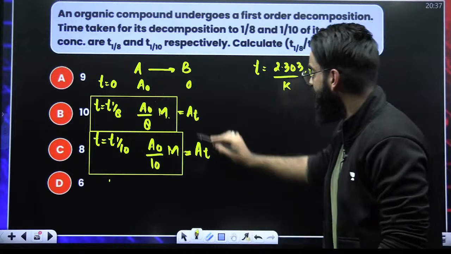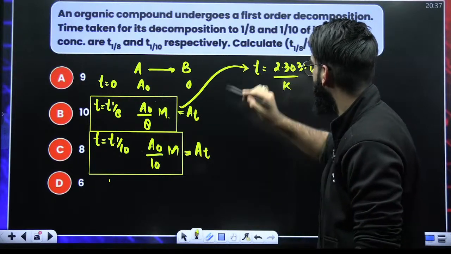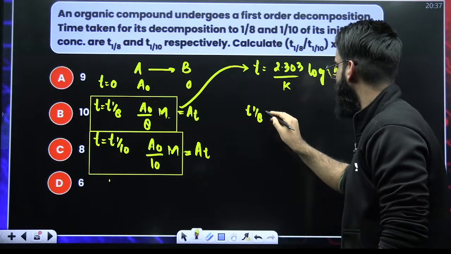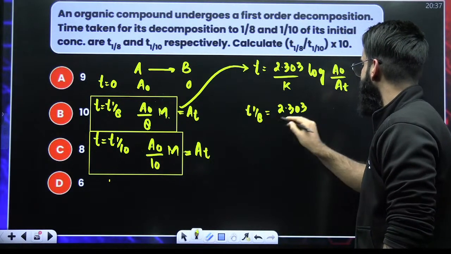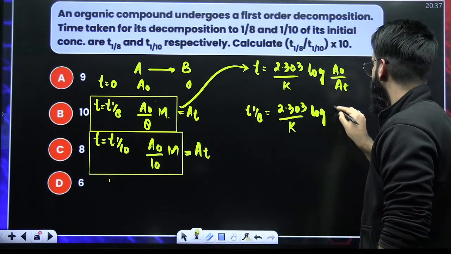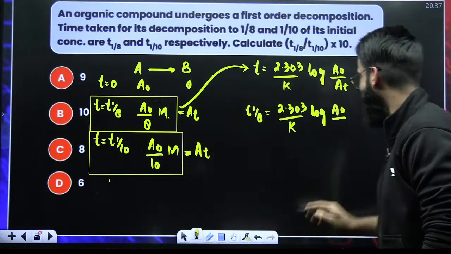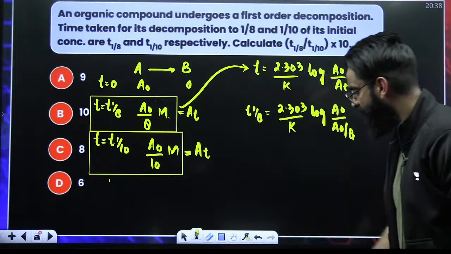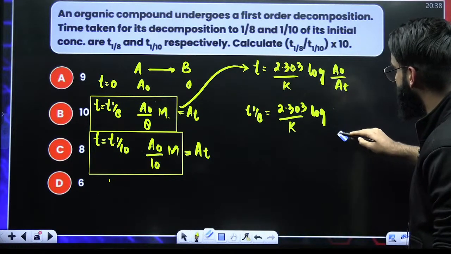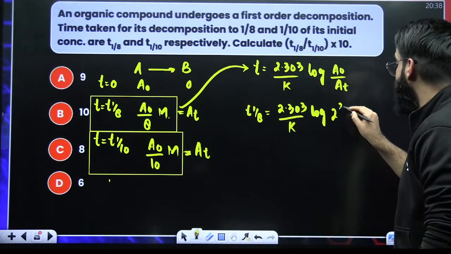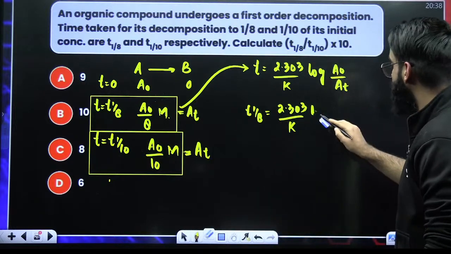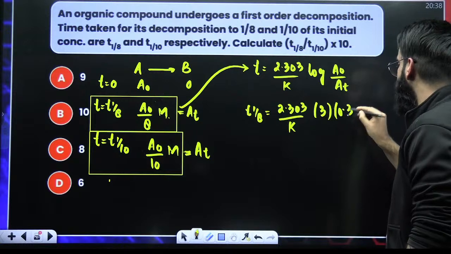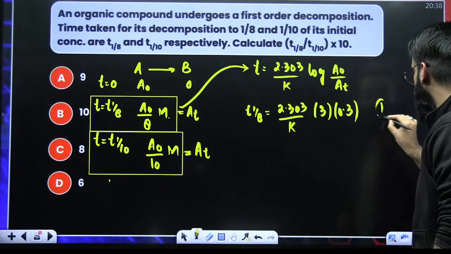Now, my dear students, if I use this condition here, what do I get? Instead of t, I'll write T1/8 is equal to 2.303 divided by K log of A naught divided by At, and At here is A naught divided by 8. A naught cancels, 8 comes up. 8 means 2 raised to the power 3. Log of 2 raised to the power 3 is nothing but 3 log 2. So it is 3, and log 2 is how much? 0.3. So this is what I got. Let me call this equation number 1.